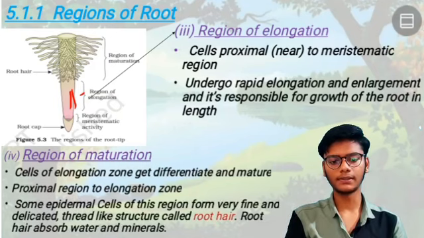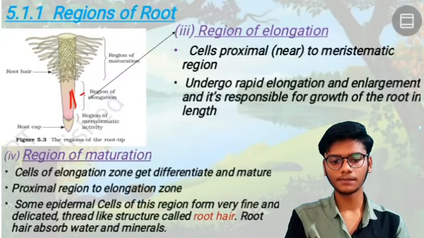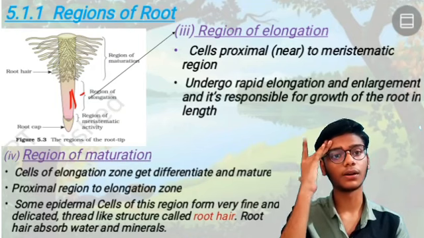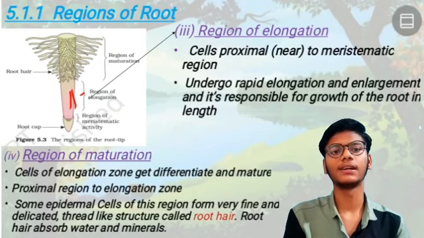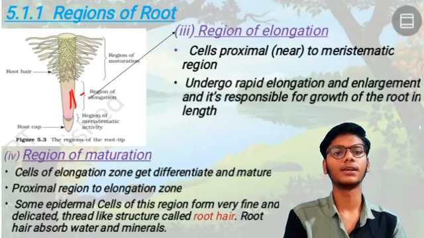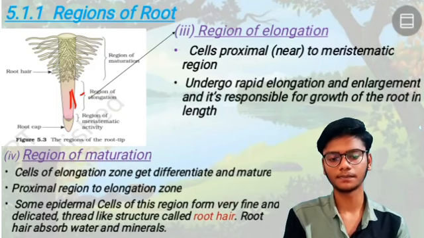Some epidermal cells of this region form very fine and delicate thread-like structures called root hairs. These are root hairs, small root hairs. Root hairs absorb water and minerals. This helps in absorption of water and minerals. If there is no root hair, I think there will be no absorption of water and minerals.